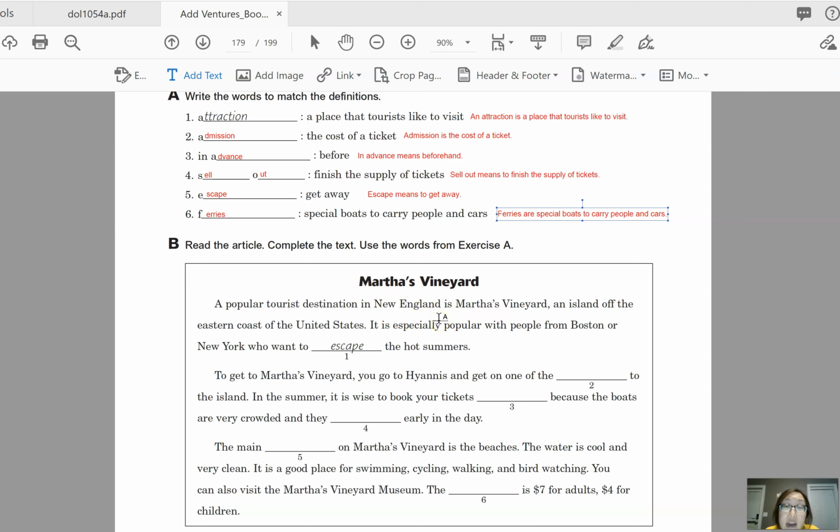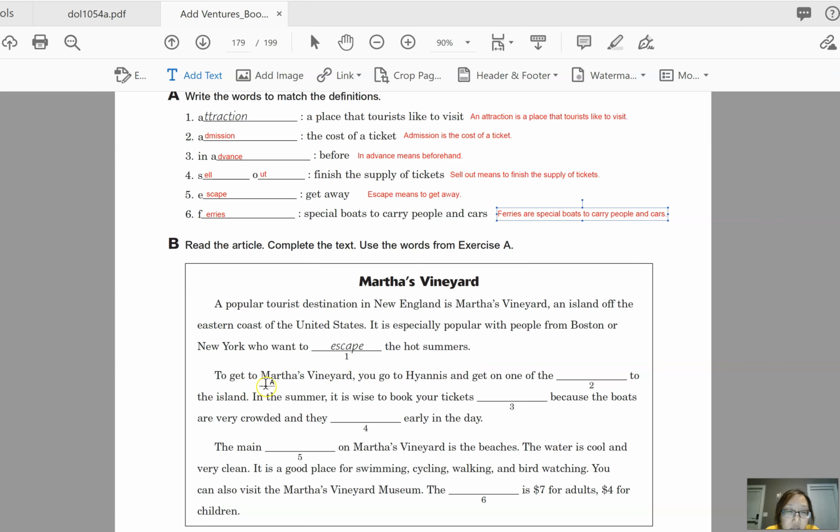So anyway, as you can see, it says an island off the eastern coast. So that's another hint. It's part of the eastern coast, but New England is northeastern. But anyway, let's keep going. It is especially popular with people from Boston or New York who want to escape the hot summers.